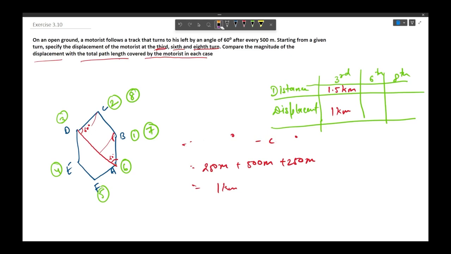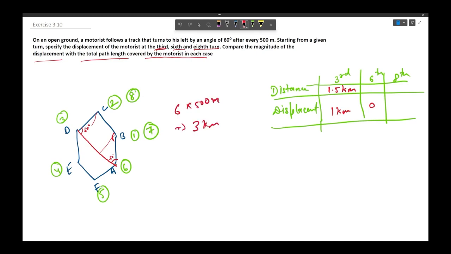Now let us calculate for the sixth turn. We see that at the sixth turn, the motorist is at the starting position, at A. So its total displacement is going to be 0 because the initial and final points have become the same. Whereas the distance would be AB plus BC plus CD plus DE plus EF plus FA. It also means 6 into 500 meters, and that would be equal to 3 kilometers. So the distance would be 3 kilometers.